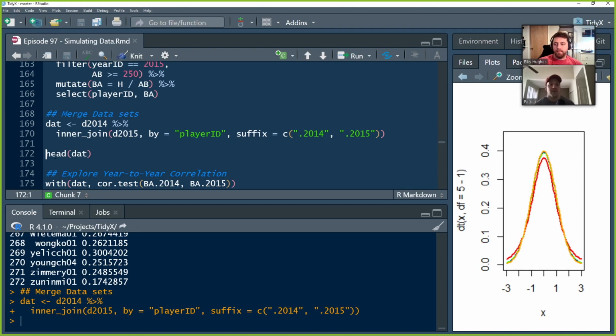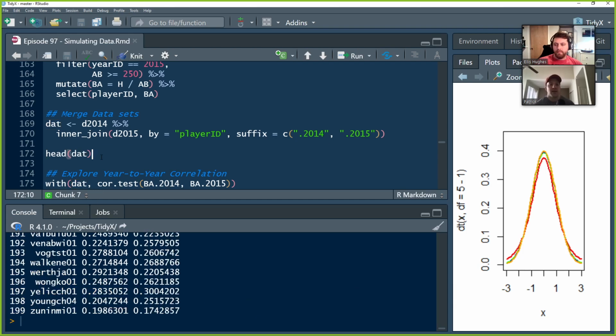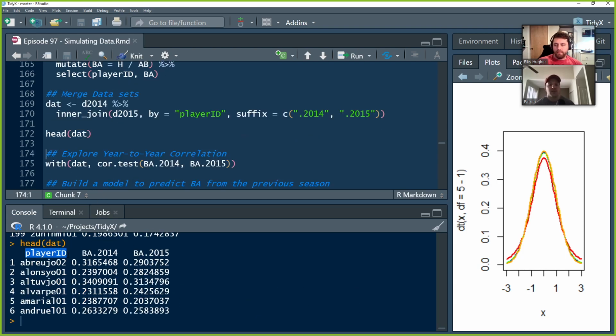And from this data set, what we're curious about is that column 1 represents the 2014 batting average for the player. And column 2 is the 2015 batting average. And what we want to do is try to predict column 2. We want to try to predict 2015 from 2014. And you can see just by even eyeballing the first 6 rows, there's some variance there, but they're all within a certain band of information.